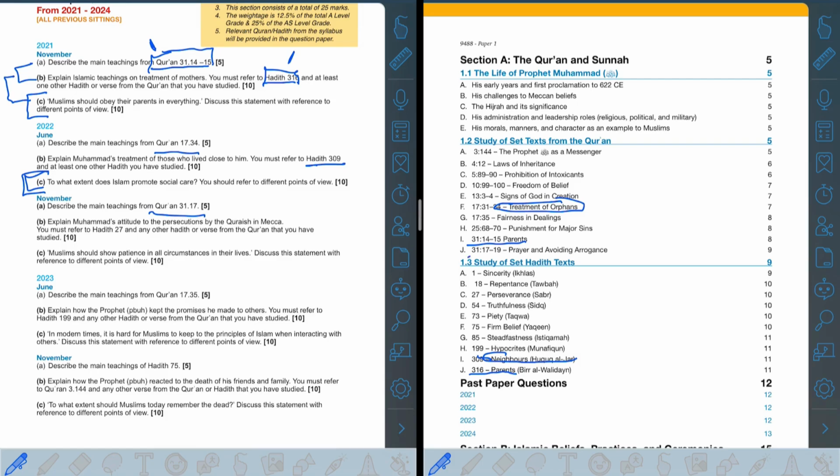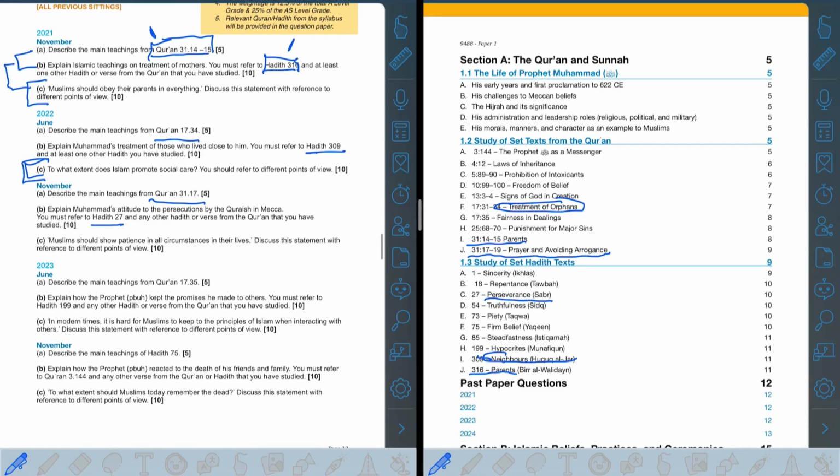31:17 comes under prayer and avoiding arrogance, and the set hadith they give is 27. So 27 comes under sabr, perseverance. Muslims should show patience in all circumstances in their lives. So easily you can refer to hadith 27, which is sabr, and 31:17, the ayah about prayer and avoiding arrogance. Now I can say that avoiding arrogance comes under sabr, to have patience.